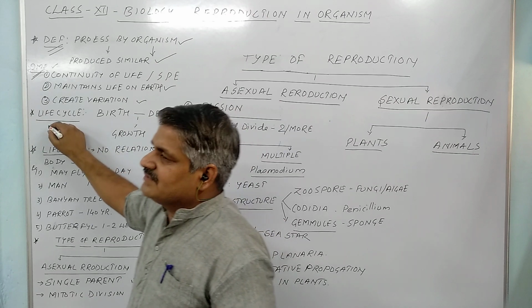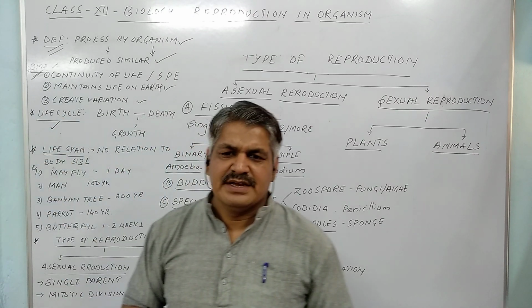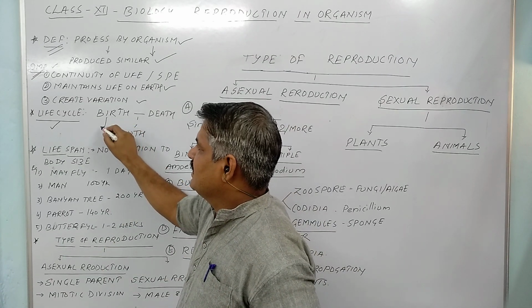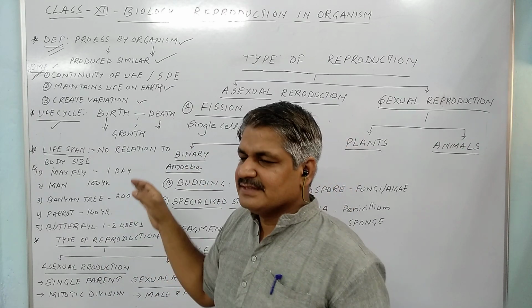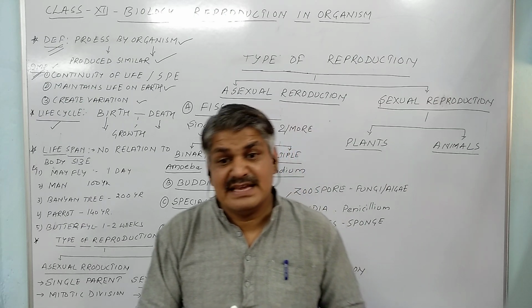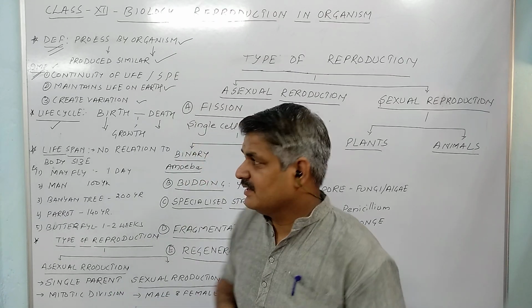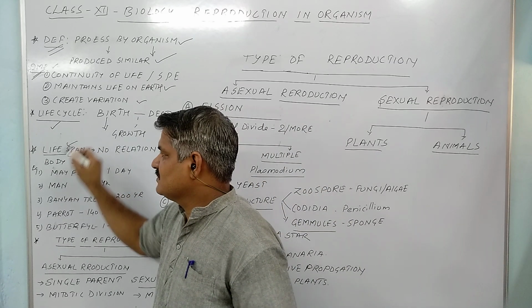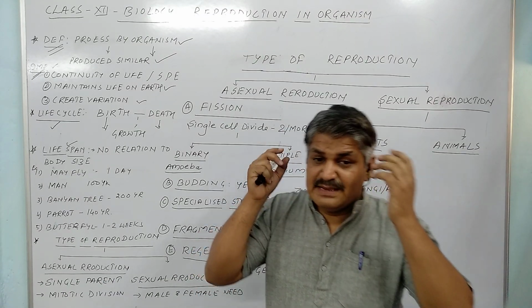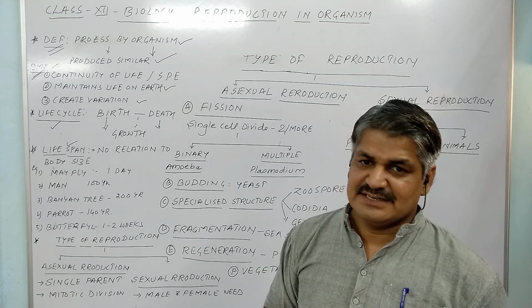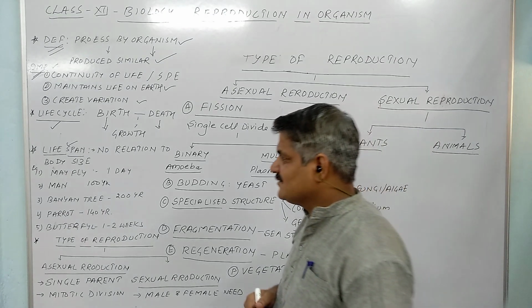Now, what is the life cycle? In simple terms, as we know, organisms start from birth and end with death. So the whole process from birth to death is known as the life cycle. The next topic is very important, that is lifespan. Lifespan is a very important word for examination purposes. A 1 mark question arises from here.